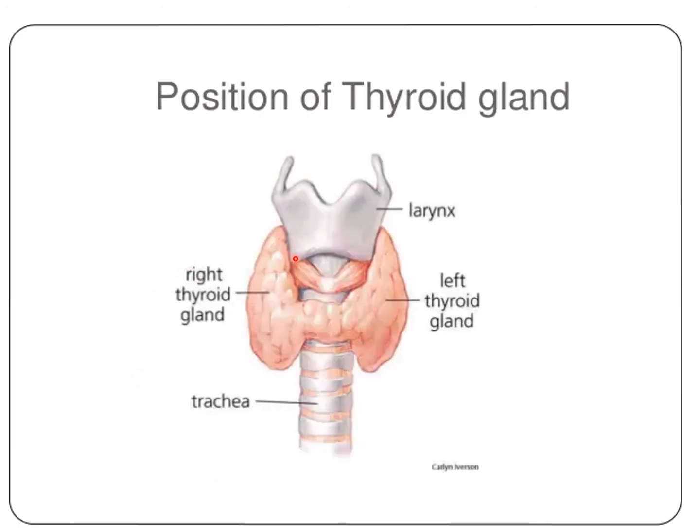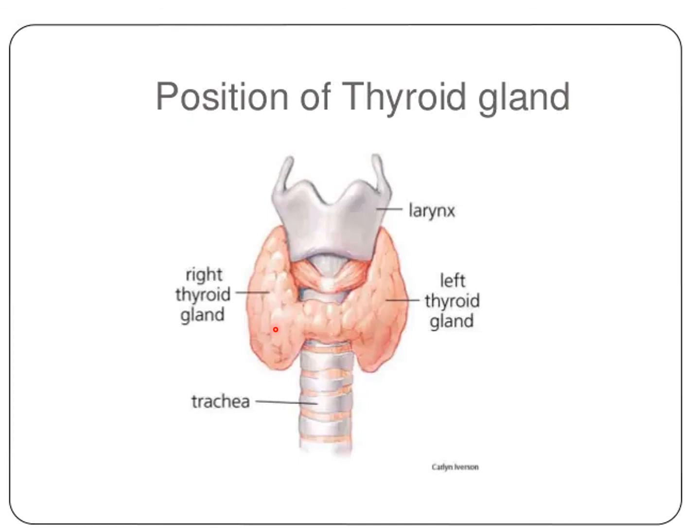Now the position of the thyroid. The second endocrine gland is the thyroid gland. So you see the general features or the position of the thyroid gland. Here you can see the location of the thyroid gland in the neck region, the right thyroid gland and the left thyroid gland. First, the general features of the thyroid gland: it is a bilobed gland. It has two lobes. Each lobe is situated on either side of the trachea, below the larynx in the lower neck.